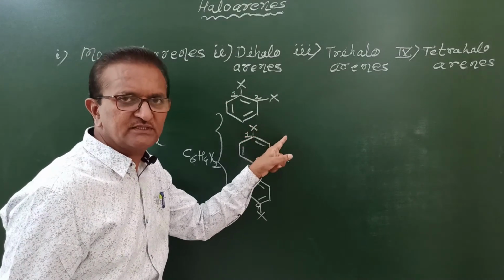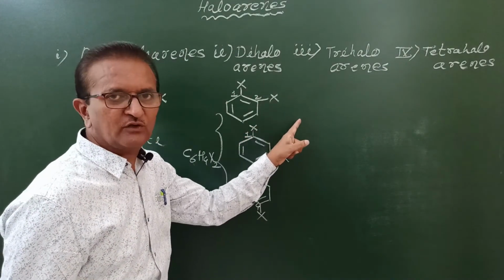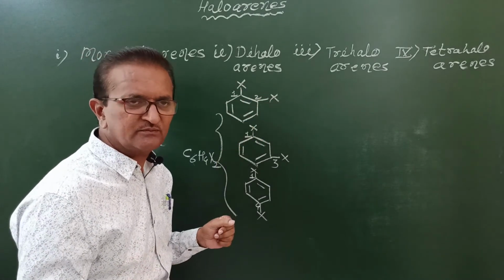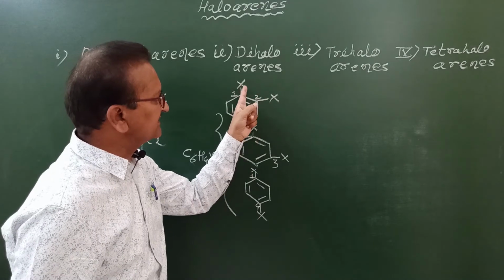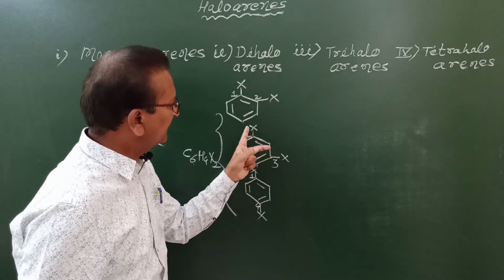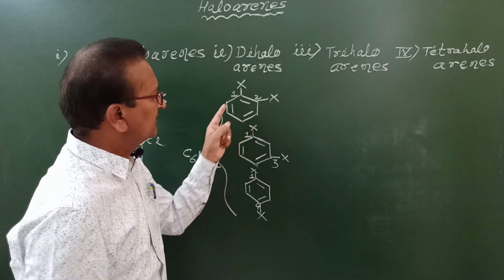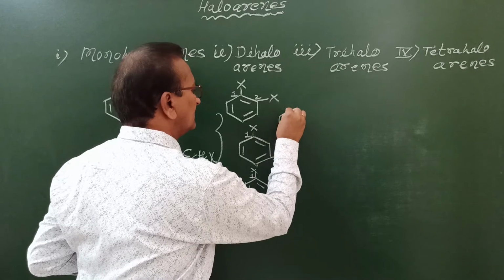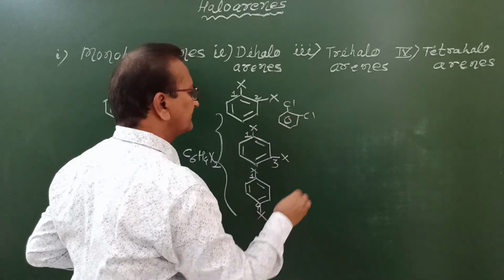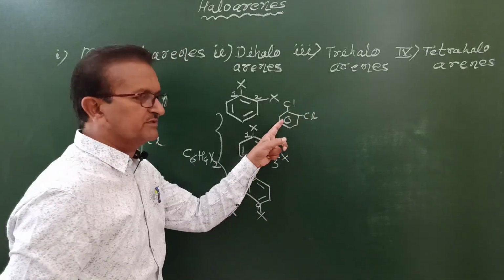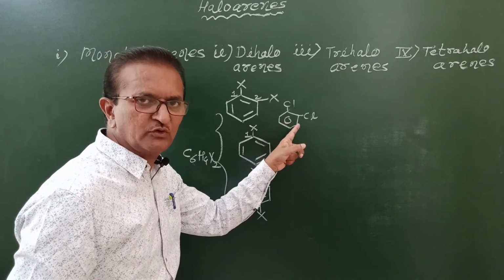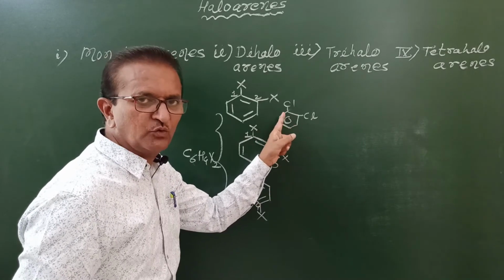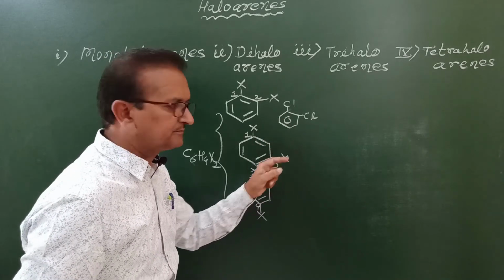Here we can write examples such as 1,2-dichlorobenzene. Here we will replace both these X, where X stands for halogen atoms, by placing Cl Cl. Again, over here we will write examples. This is the benzene ring, and positions are 1 and 2. So this compound has two names: according to the common name system, ortho-dichlorobenzene, and 1,2-dichlorobenzene is the IUPAC name.